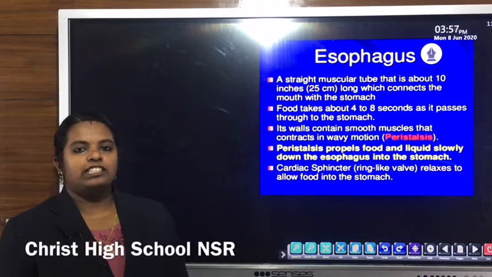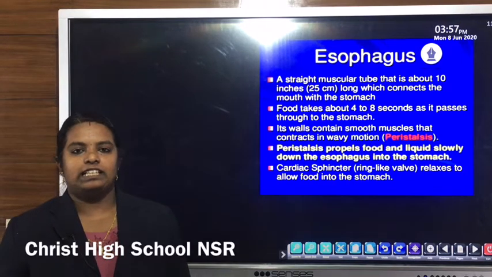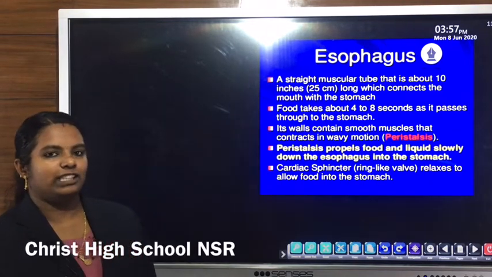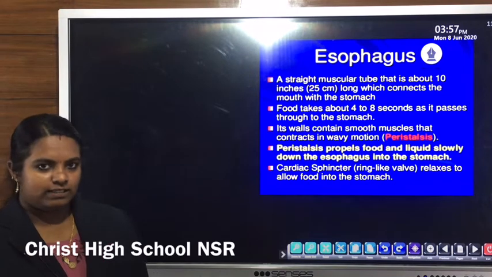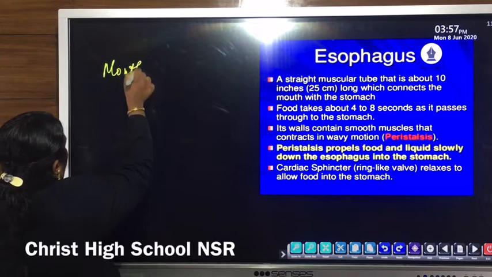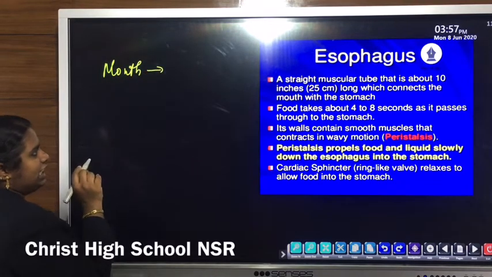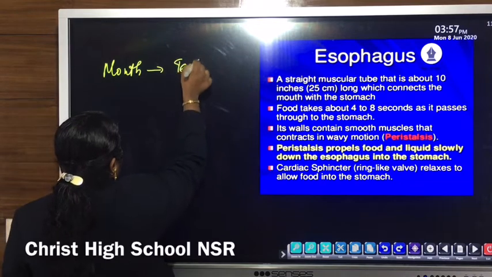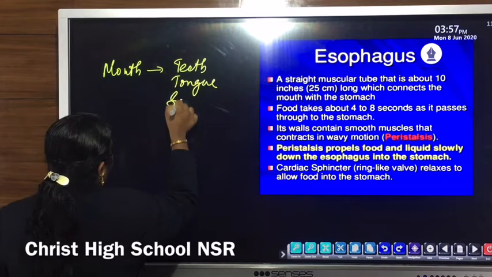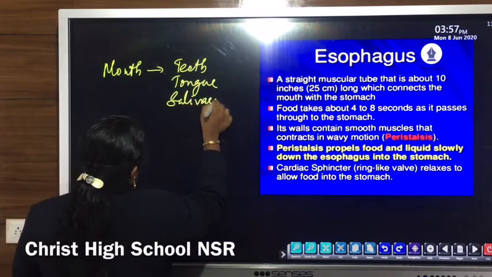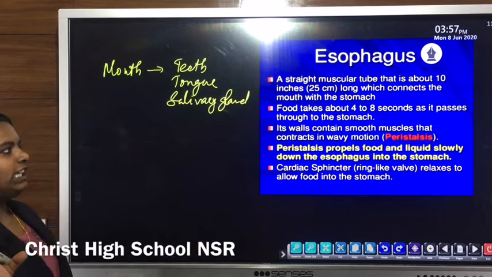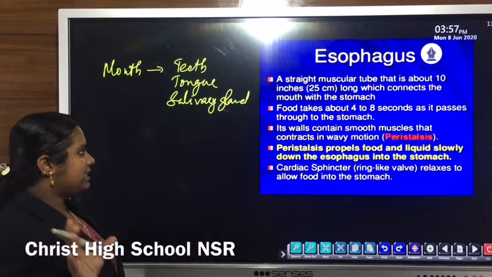Students, the human digestive system, or the alimentary canal, starts from the mouth and ends in the anus. The first part of the human digestive system, which we already discussed in the last class, is the mouth or oral cavity. The mouth, or buccal cavity, contains teeth, tongue and salivary glands.